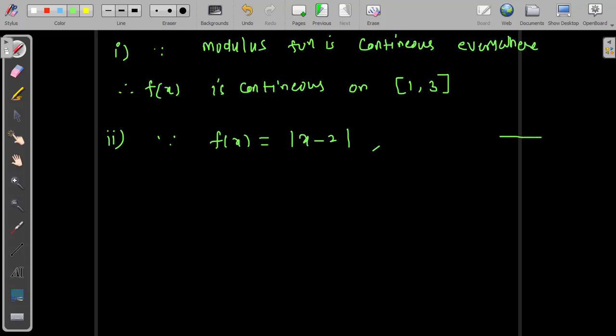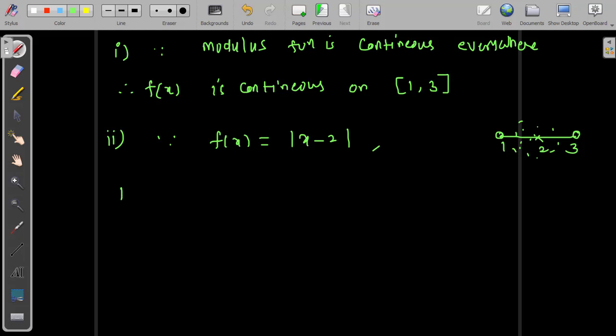Open means excluding the extreme values, so I am writing a circle shape excluding 1 comma 3. There are real numbers also, all possible values are there. Let us take one integer, 2.